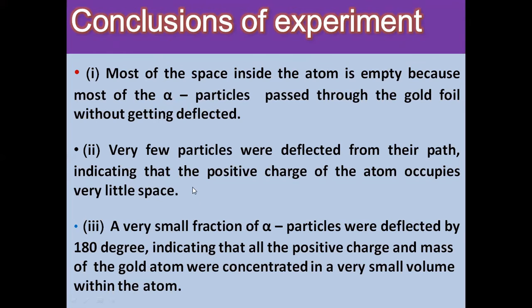The first observation was that most of the fast moving alpha particles pass through the gold foil. So he concluded that most of the space inside the atom is empty. Second observation, some of the alpha particles were deflected by the foil by a very small angle. Very few particles were deflected from their path, indicating that the positive charge of the atom occupies a very little space. And the third one, surprisingly, out of 12,000, a few particles are deflected by 180 degrees, indicating that all the positive charge and the mass of the gold atom were concentrated in a very small volume within the atom.